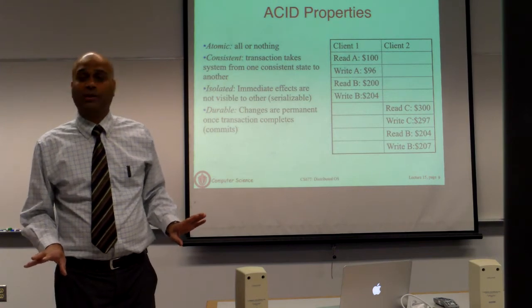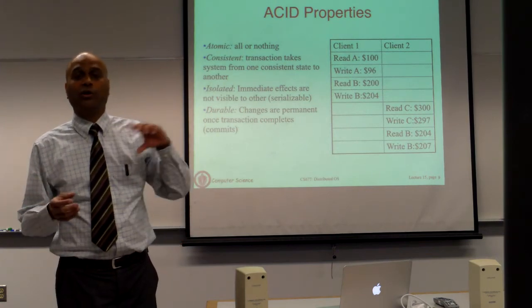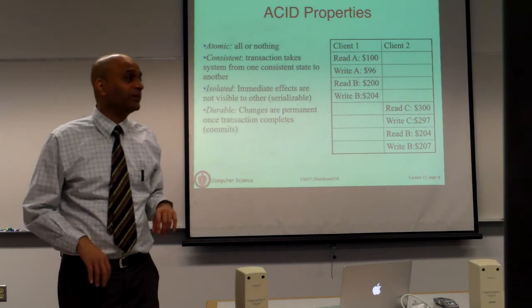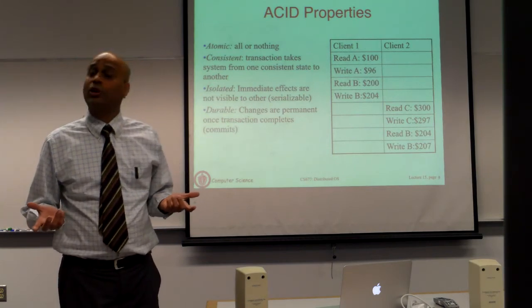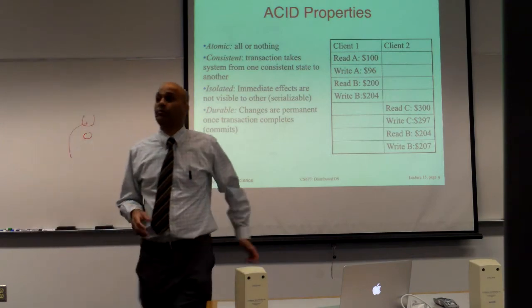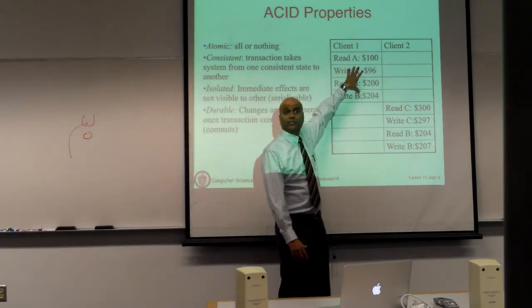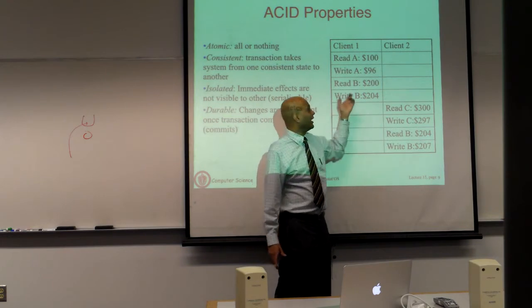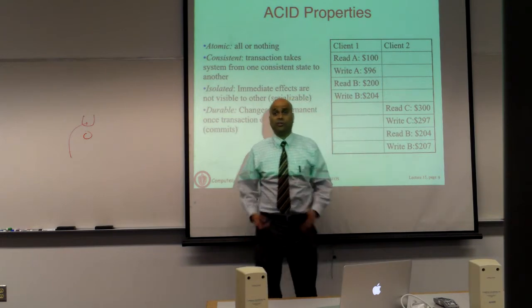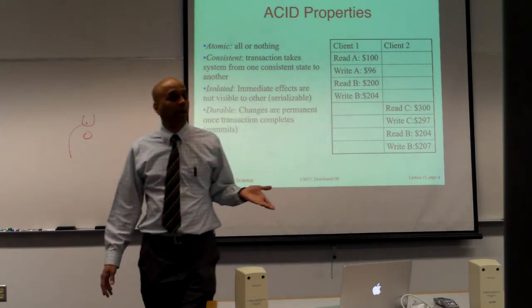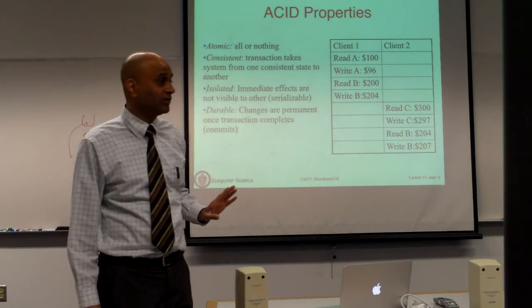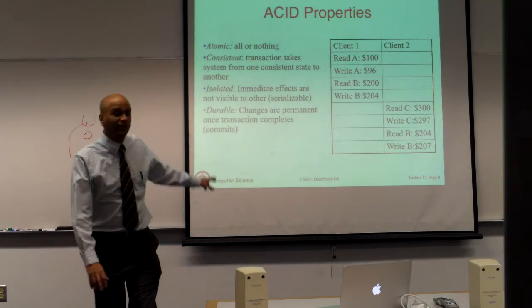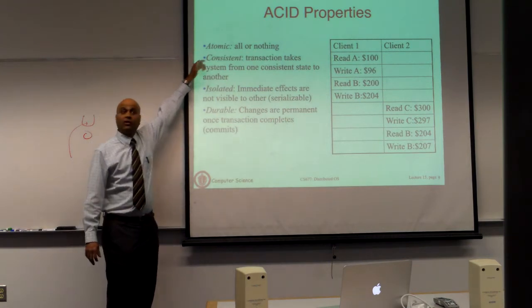You cannot have money in a bank disappear because you withdrew it from one account, but before you deposited it in the second account, the process crashed. So it should either be all of these executed successfully or none of them executed. If you crash in the middle, you have to somehow undo whatever you've done and go back to the state you started, as if that process never even executed in the system. That is atomicity.